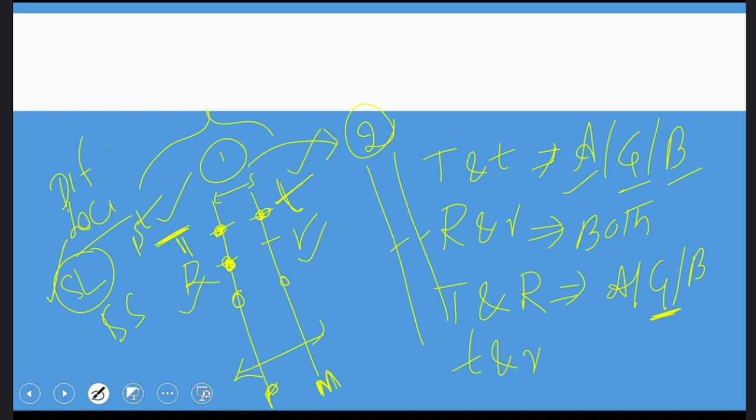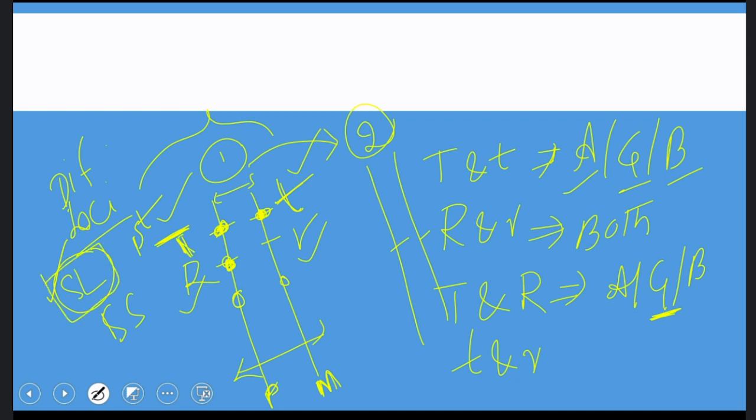I have received these two. Where are they present? They are present on the corresponding loci. That's what I am saying. What is a pair of homologous chromosomes? These are a pair of homologous chromosomes when the first locus has the same gene for the same character, and the first locus of the other chromosome also has the same gene for the same character. In that case, these two only are called alleles because they code for the same character.